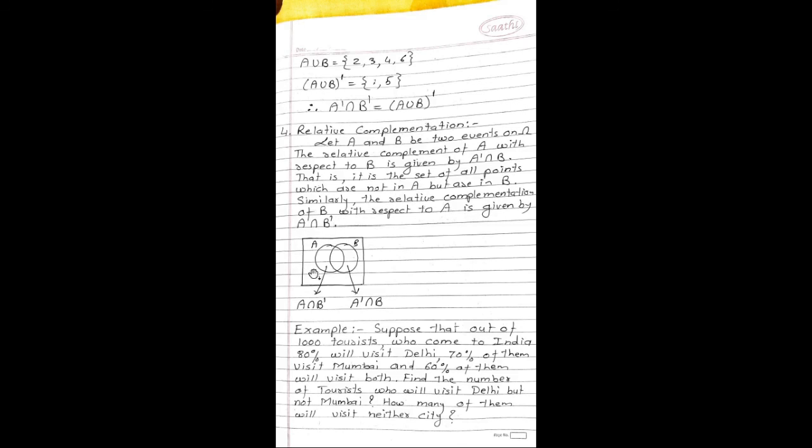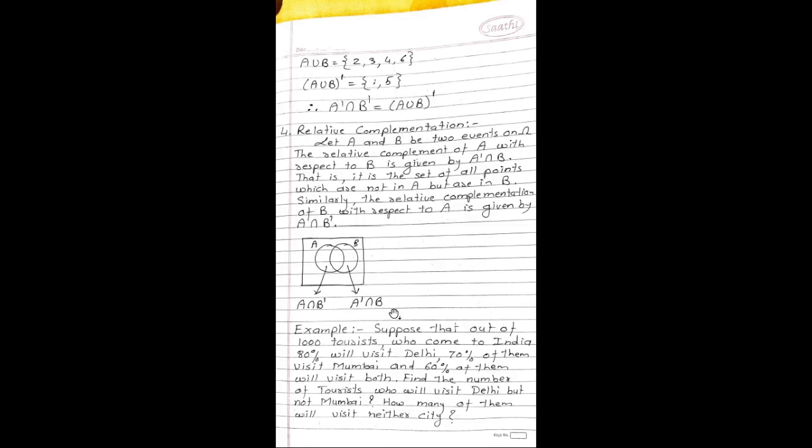So this is the Venn diagram which shows A intersection B complement as well as A complement intersection B. This is event A, this is event B. The part which is inside A but outside B is denoted by A intersection B complement, and the part which is inside B but outside A is denoted by A complement intersection B.